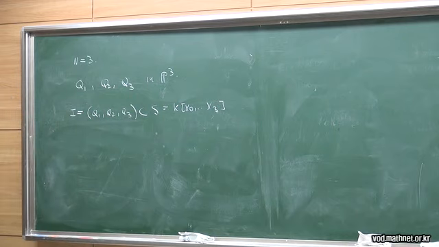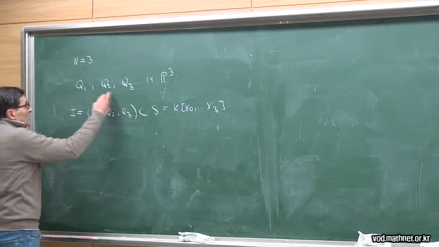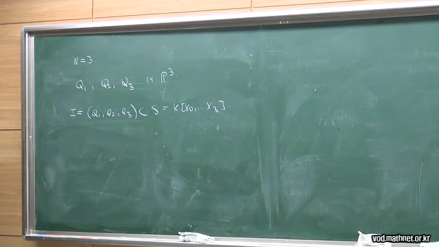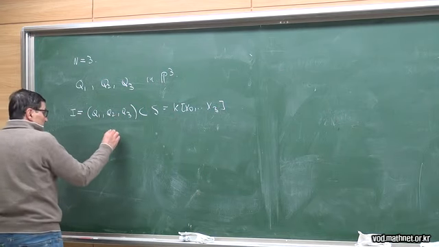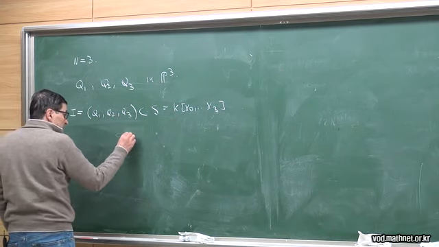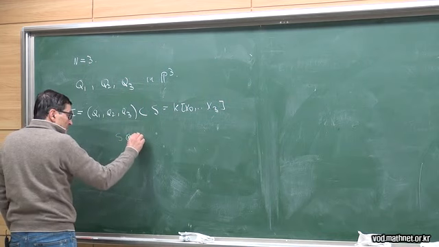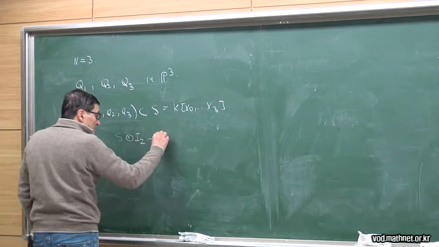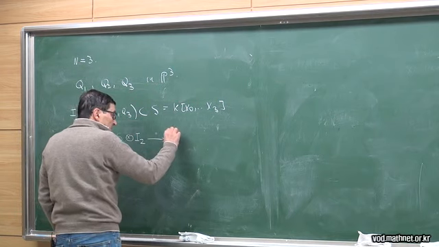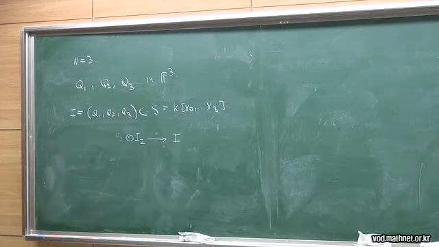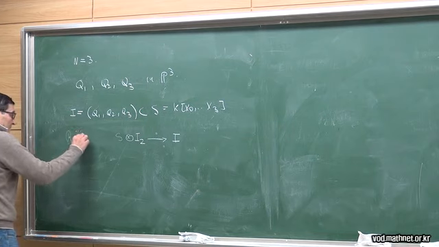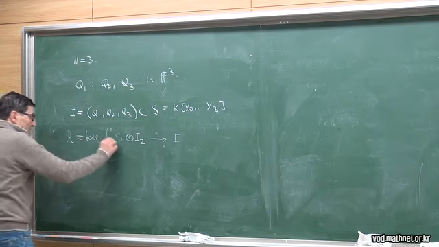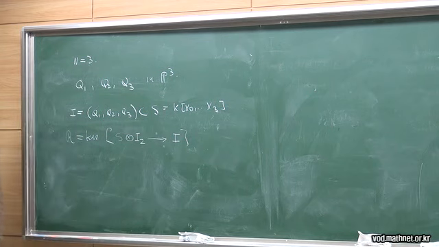Okay, now just consider the relation between these. What is that, the relation? I just take S tensor I2 mapping to I. I want to see what is the kernel. So the relations, the module of relations, is the kernel of this map.